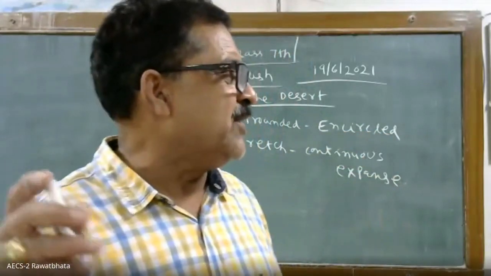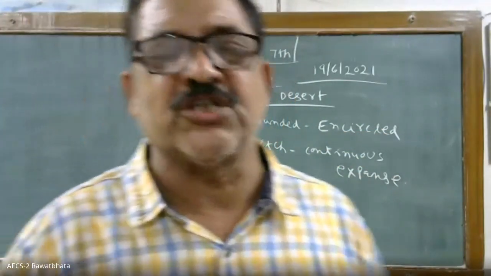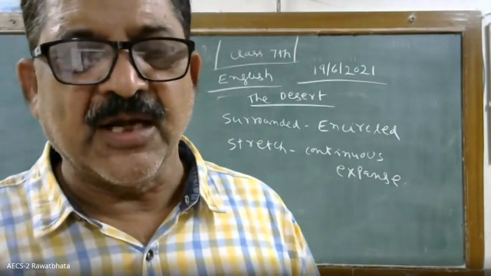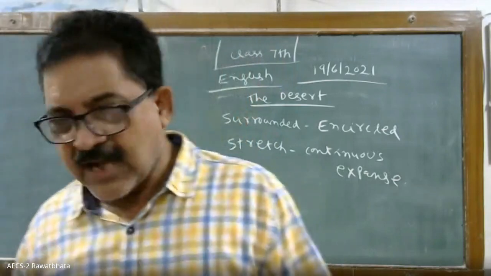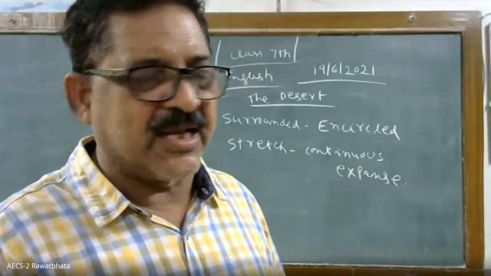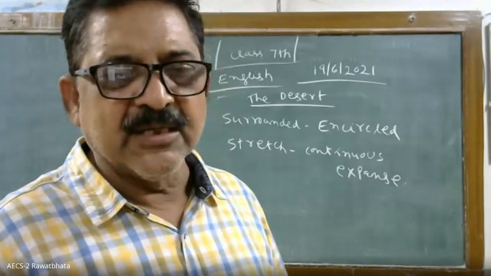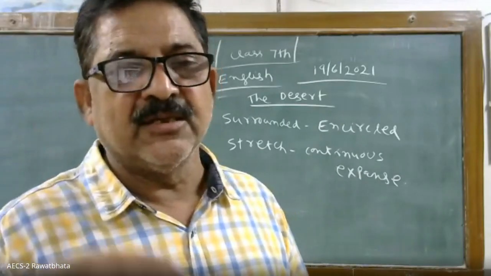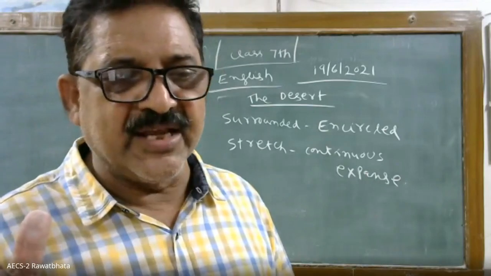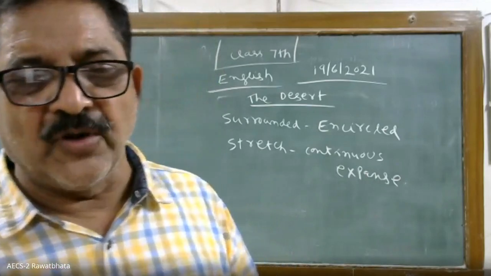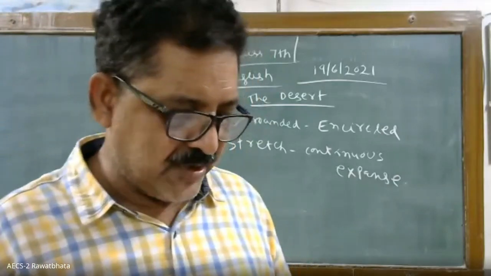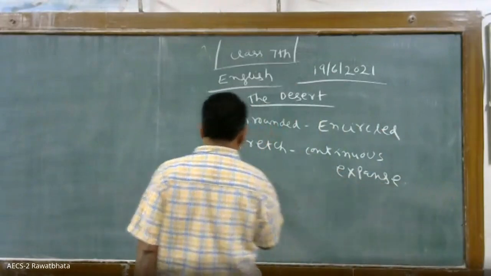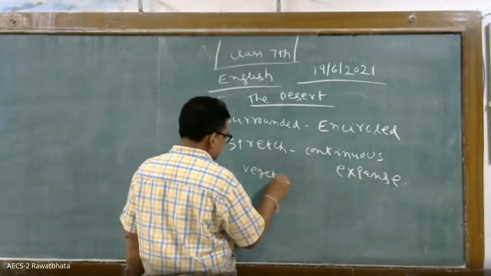But in desert, what happens? The topmost surface is so hot, it evaporates. Clouds do not occur at all. Clouds also require some degree of temperature to become clouds. So the temperature is so much that it evaporates. As a result, what happens? No rain. So deserts remain endless for many days. And therefore no vegetable grows. Vegetable means plants. Vegetation is plants.